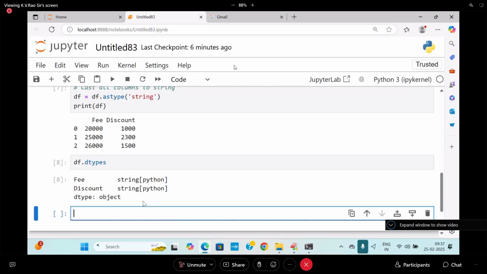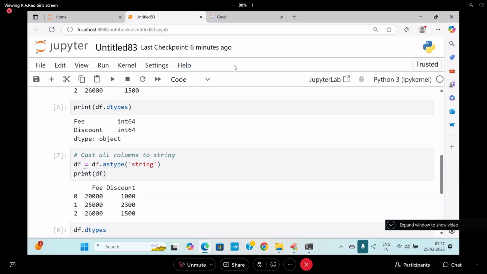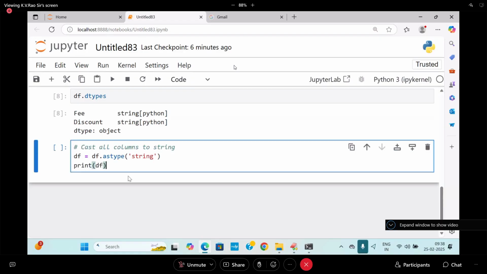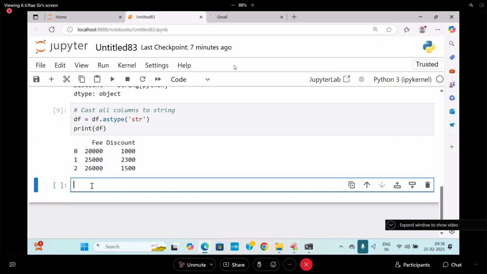It is also going to be taken as what? Everything will be taken in the form of something like this. df.astype string, it is going to be taken. So string, like this it is taking. You can test it once. You can even typecast it to str. Try to write str. It is also going to be done.